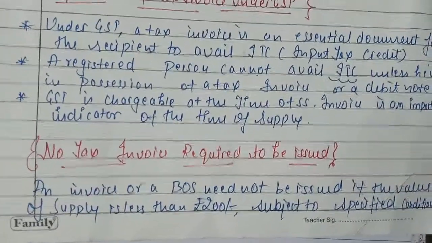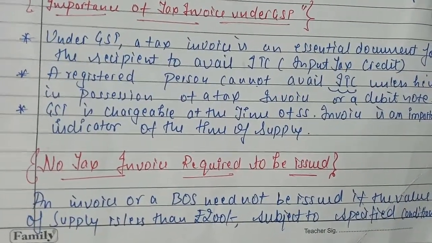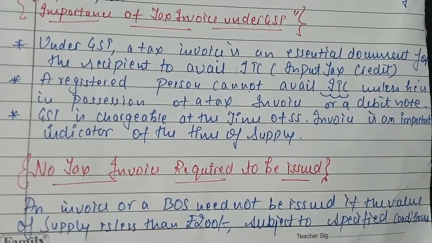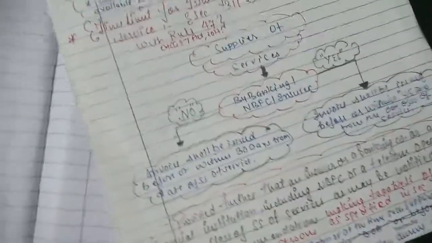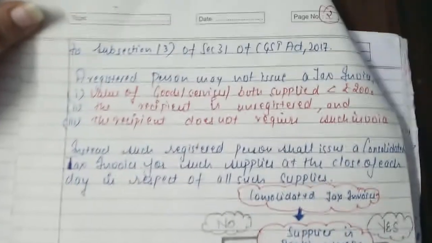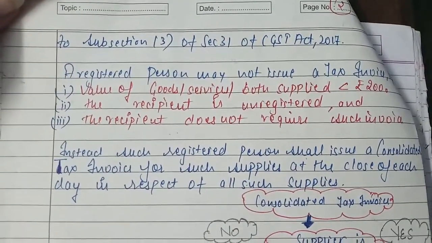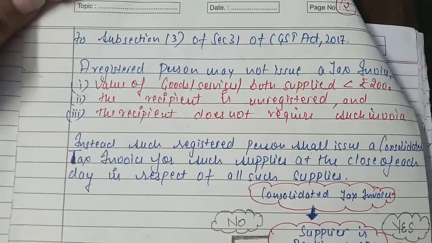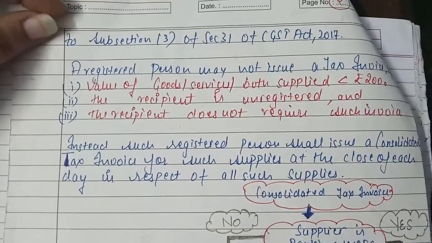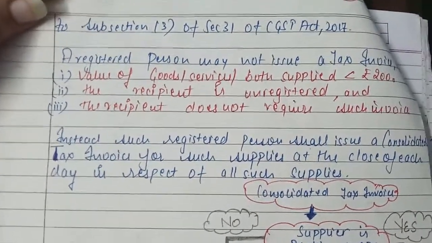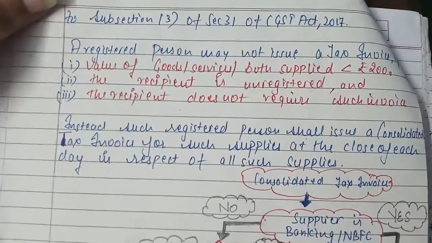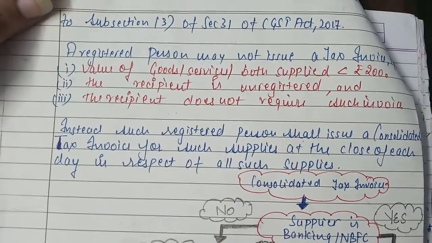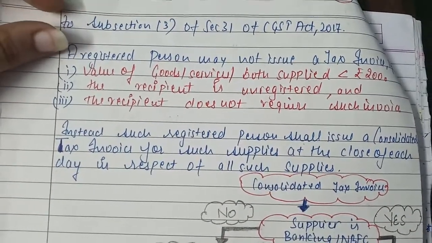So an invoice or a bill of supply need not be issued if the value of supply is less than 200, subject to specified conditions. अब इसमें आपके कंडीशंस क्या है, वही सबसेक्शन 3 ऑफ सेक्शन 31 के हिसाब से, a registered person may not issue a tax invoice where the value of goods or services or both supplied is less than 200, where the recipient is unregistered and the recipient doesn't require such invoice.